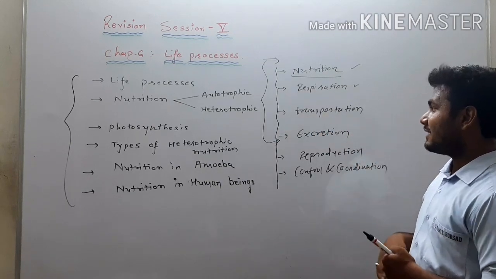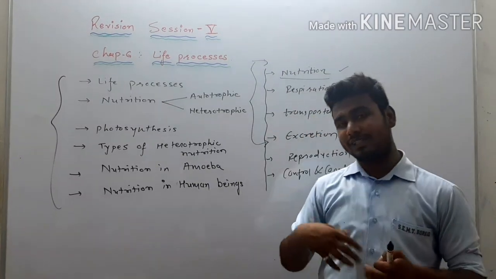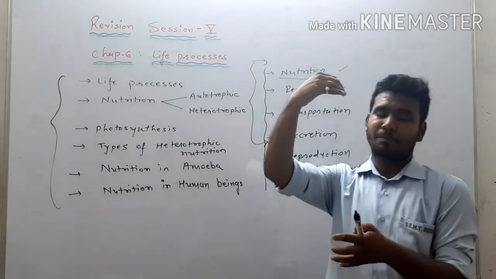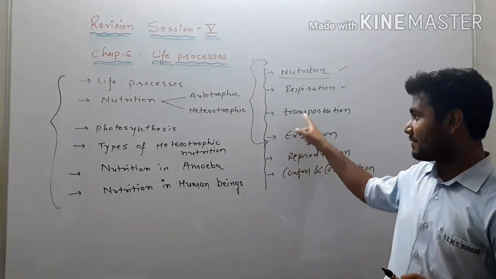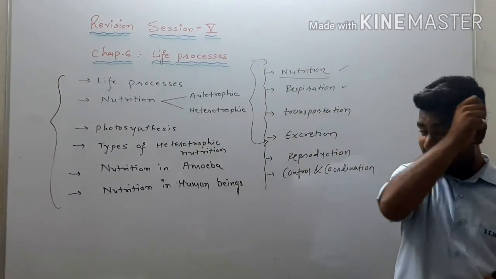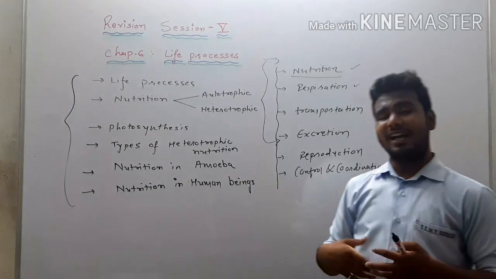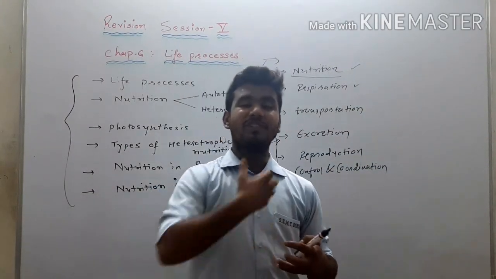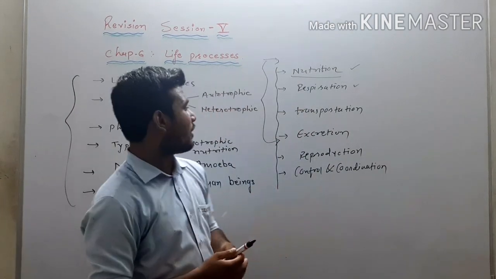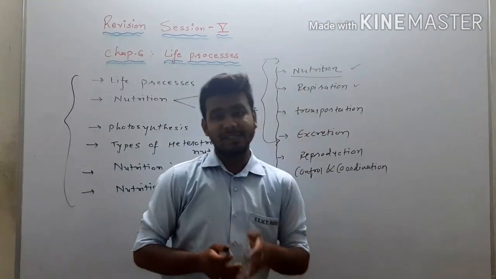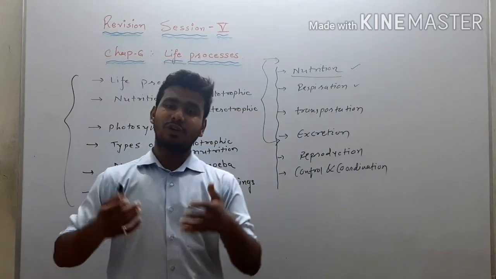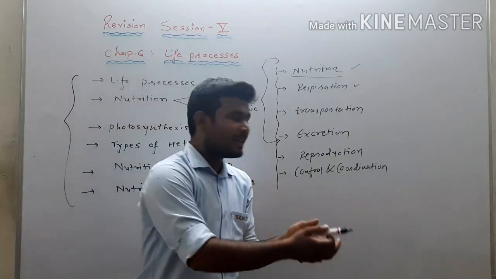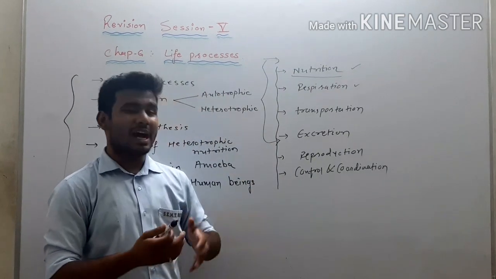Then we will understand what is transportation. Transportation means to transport food and water from one part to another part in plants and in animals. We will discuss about it. Excretion means whatever harmful substances are produced during life processes, removing those harmful substances out from the body will come in excretion. Reproduction means the process in which one can make a similar organism like himself or herself. So that will be our reproduction.